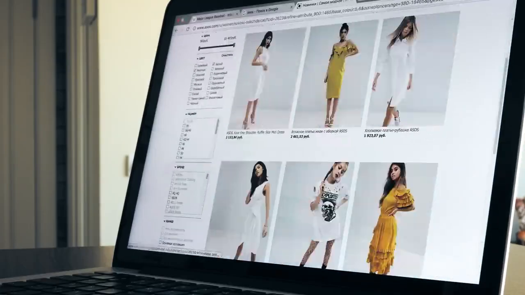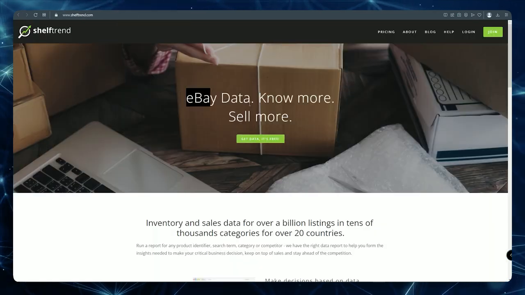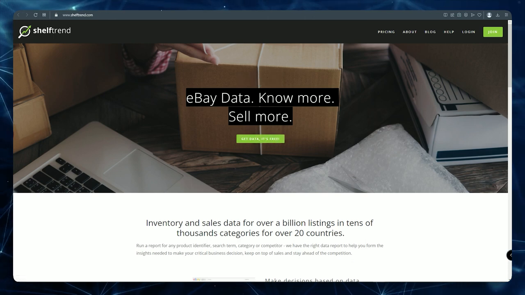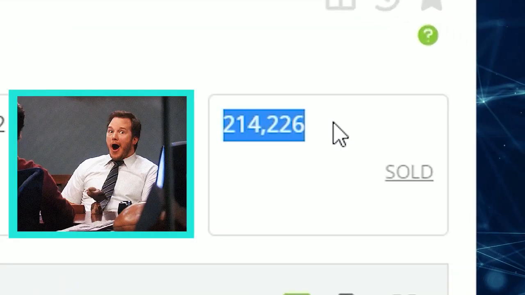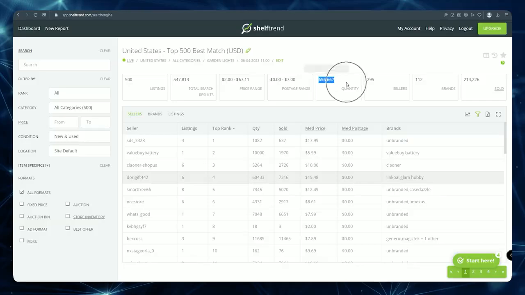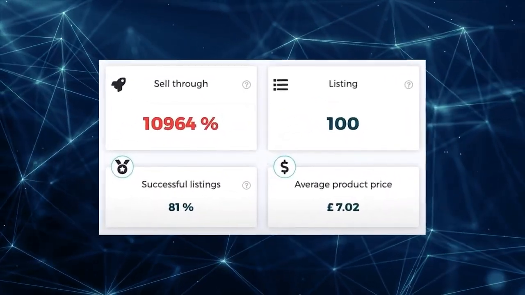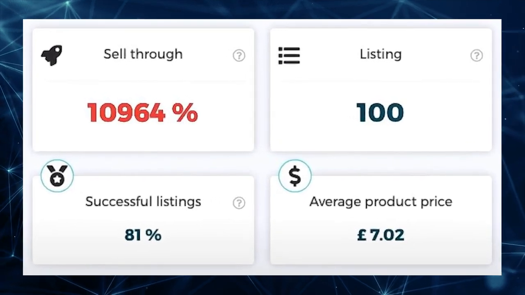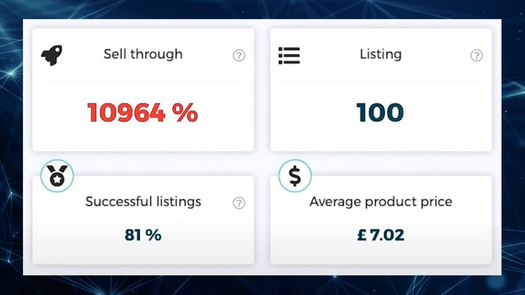Consequently, using a product research tool is what you can do from there. For instance, I'm utilizing Zik Analytics, but since it's a premium service, we'll be switching to Shelf Trend, another research tool, to discover precisely which products are now being sold on eBay. Additionally, I tacked on garden lights. And as you can see, almost 214,000 garden lights with a price range of $2 to $67 were sold. A perk of employing a tool like Zik Analytics or Shelf Trend is that it also has a successful listing rate of over 81%, which implies that if I were to offer the garden lights on my eBay store right now, I would have an 81% probability of making a sale.